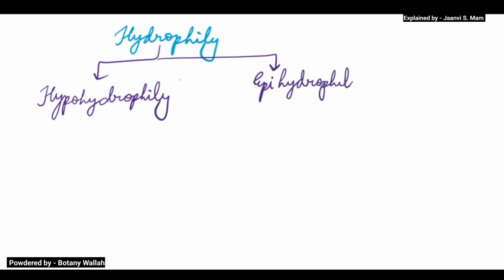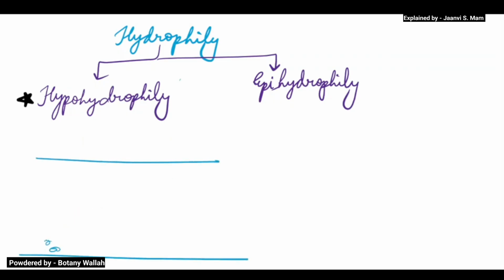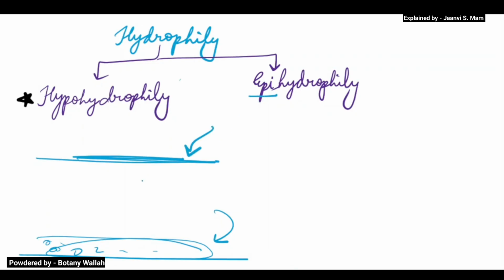Hypohydrophily means that pollination is occurring below the surface of water. Suppose this is the water. Here the pollination is occurring below the surface, not on the surface. In epihydrophily, the pollination is occurring on the water surface.